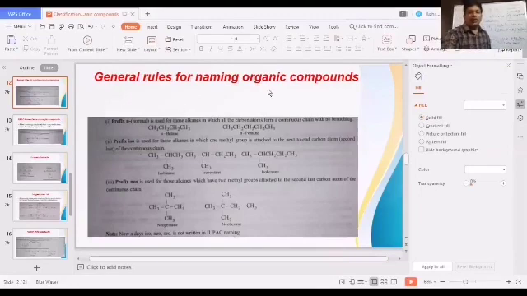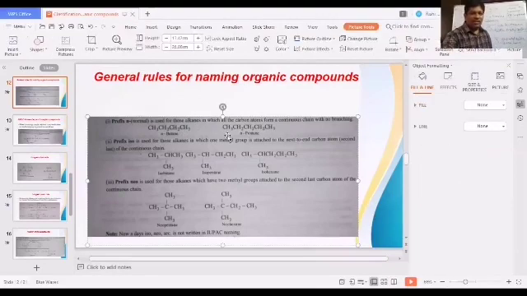Now, the general rules for naming organic compounds. Here I have taken the examples of n-butane and n-pentane. In n-butane, all 4 carbons are in a straight chain. And here it is n-pentane. Why have we used n in both cases? n is representing that there is no branch. As there is no branch, we say n-pentane and n-butane in these two cases.